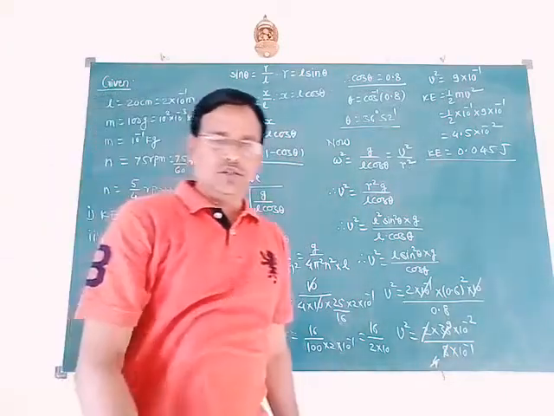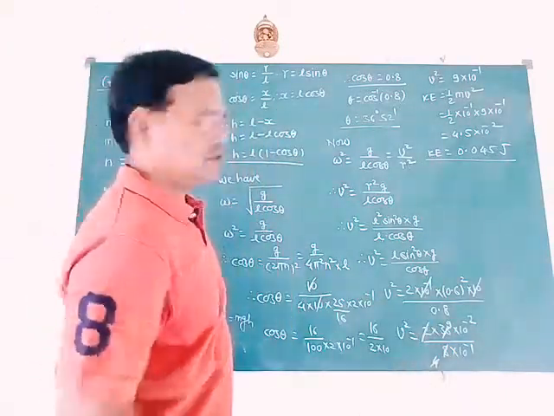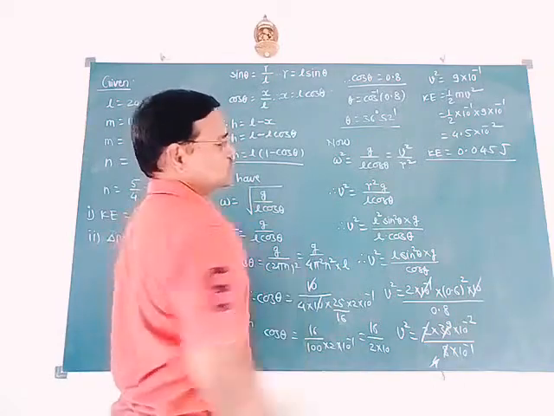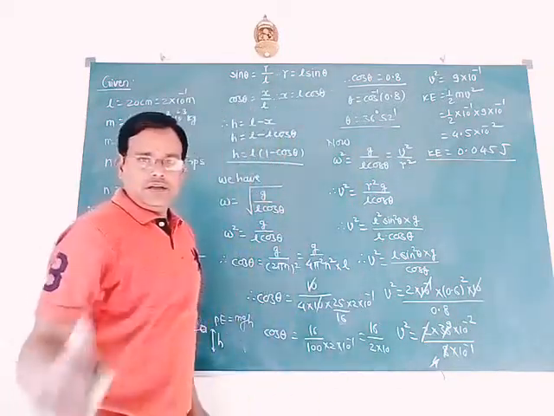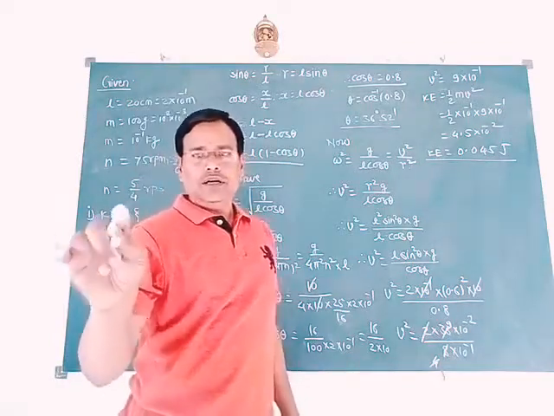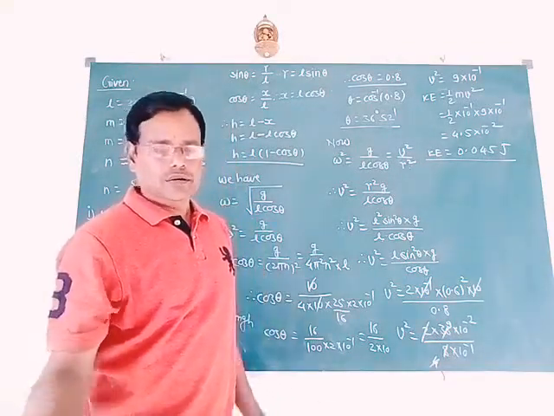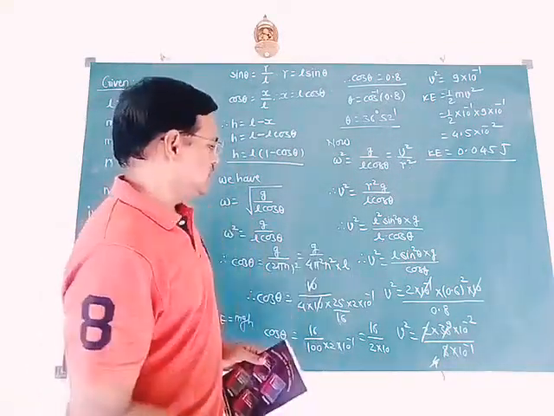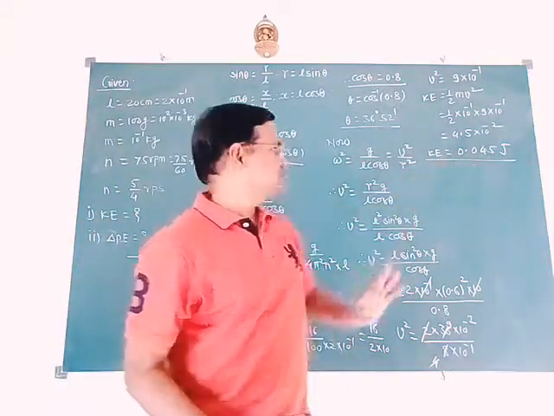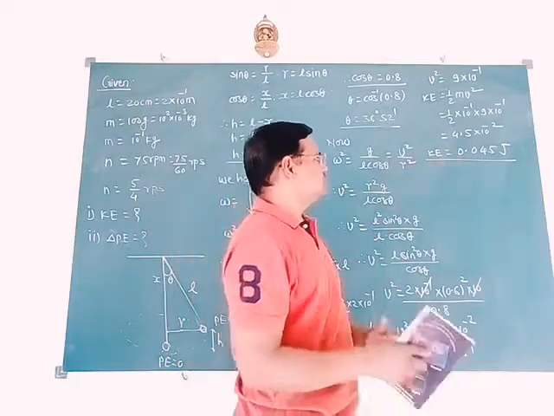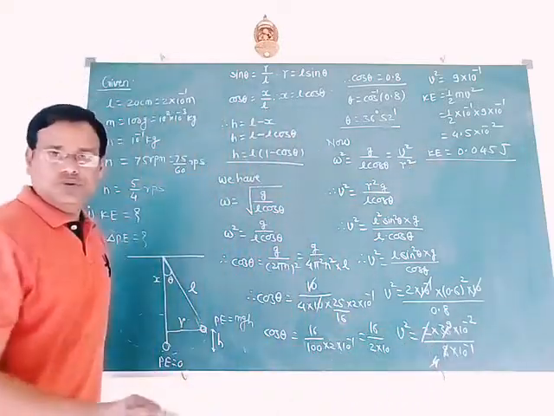There is a small variation in the answer given in your book and this one. You can again calculate carefully, and if you find the answer given in the book is correct, you keep the same answer. If I am making some mistakes, suggest to me. Okay. So kinetic energy equals 0.045 joule.